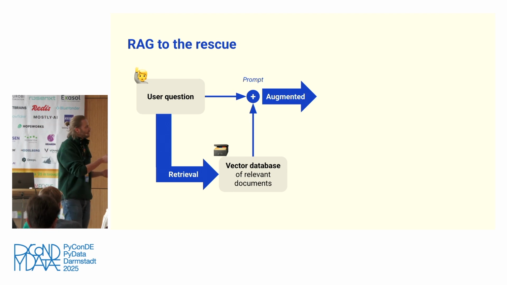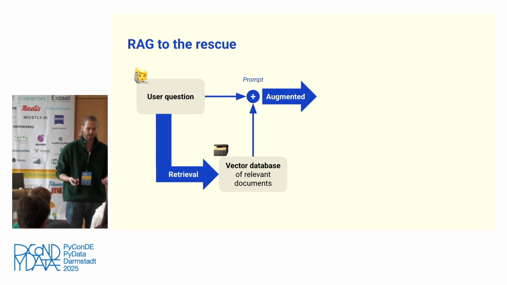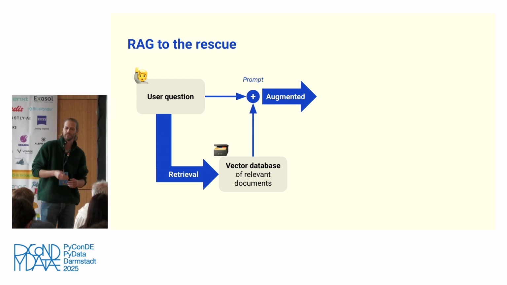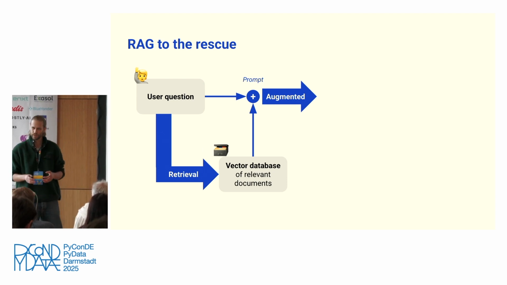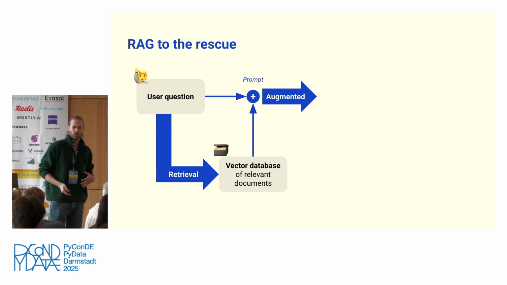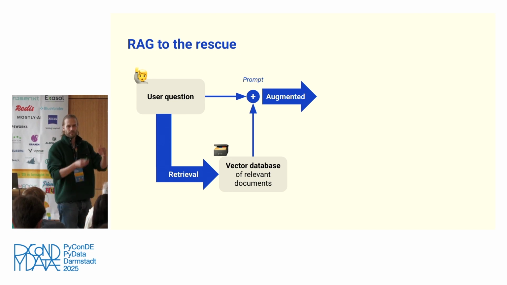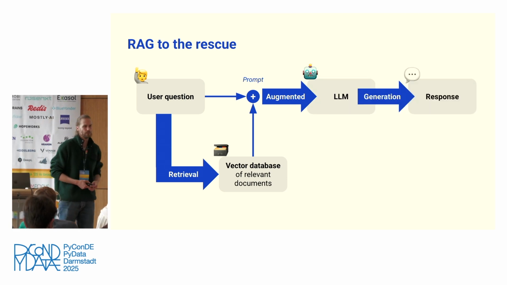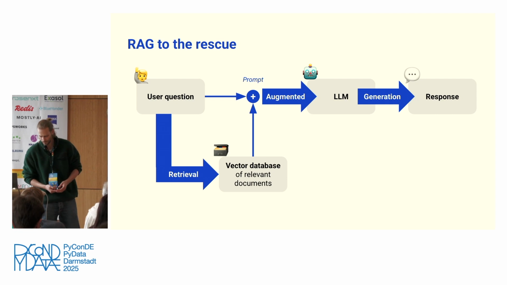And then we augment the prompt with this retrieved context, right? So the prompt now consists of some system prompt that tells the system kind of what to do and how to behave. Then the user question, and then the retrieved context. And this way, the LLM has access to the relevant information needed to answer this question. Finally, you pass it to the LLM to generate the response.